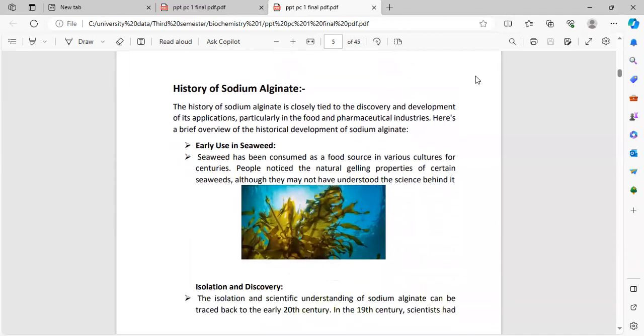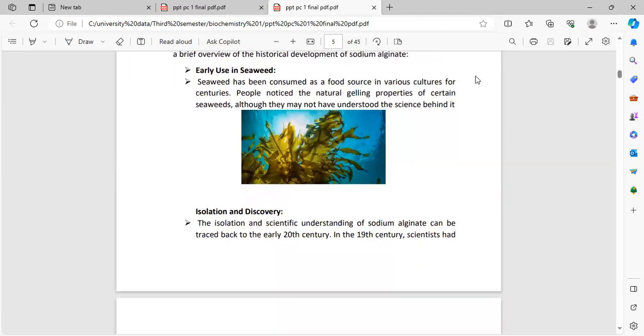History of sodium alginate. The history of sodium alginate is closely tied to the discovery and development of its application, particularly in the food and pharmaceutical industries. Here is a brief overview of the historical development of sodium alginate. Early use in seaweed. Seaweed has been consumed as a food source in various cultures for centuries. People noticed the natural gelling properties of certain seaweed, although they may not have understood the science behind it.